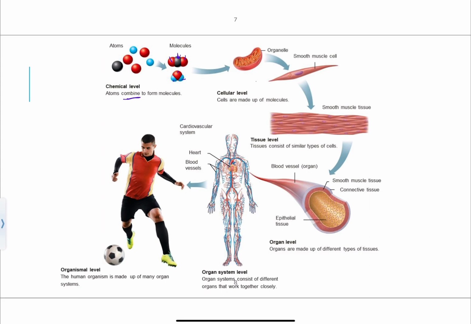And then we have several organelles that come in and make up a muscle cell. So again, this is basically the smallest unit of a living thing. It would be the cellular level. Then we take a collection of the similar or same types of cells to make up a muscle tissue. And then we can take at least two or more different types of tissues to build an actual